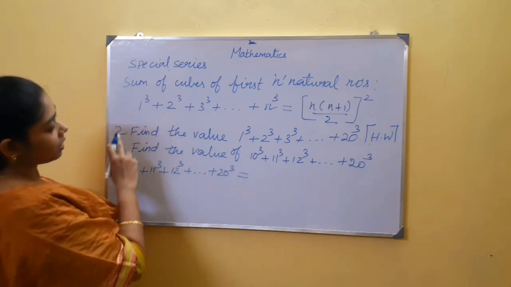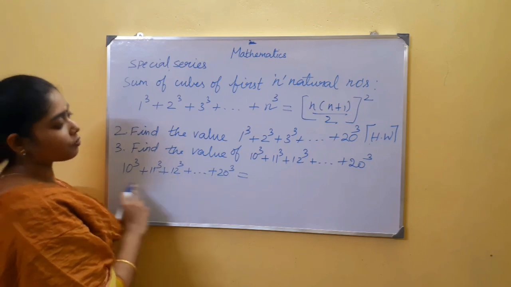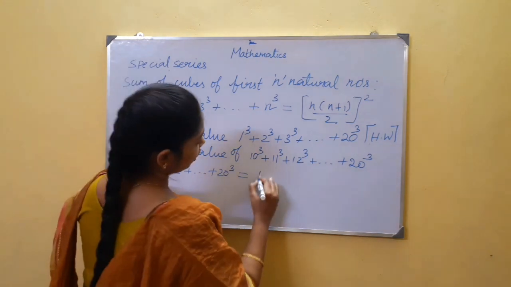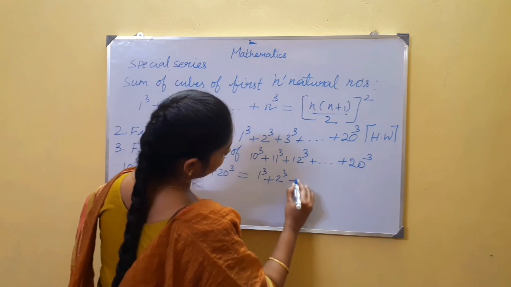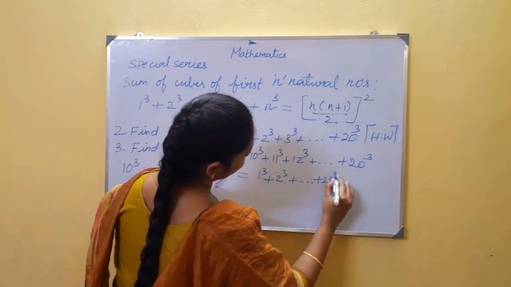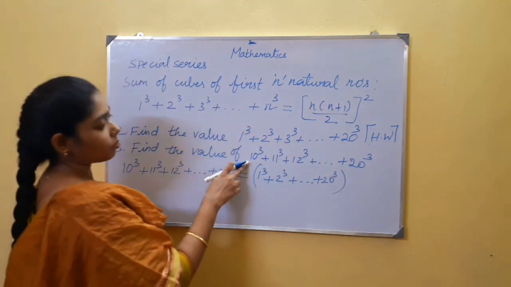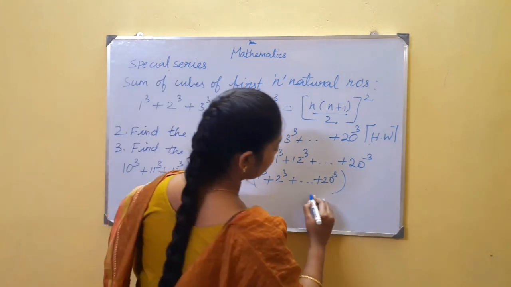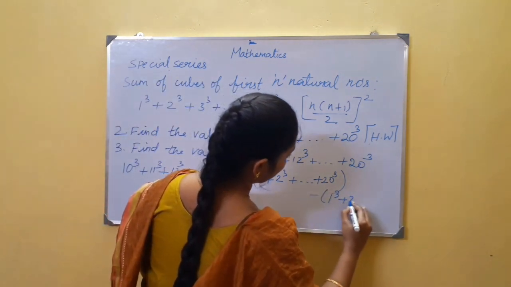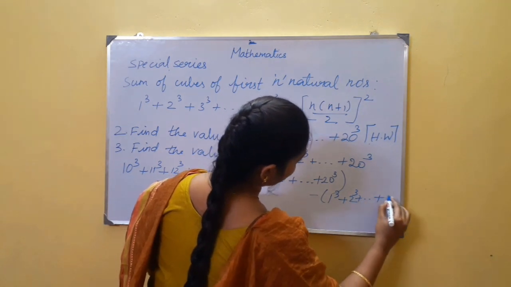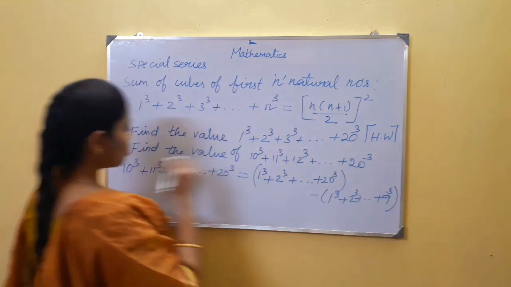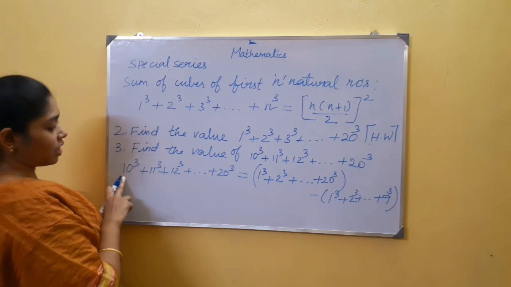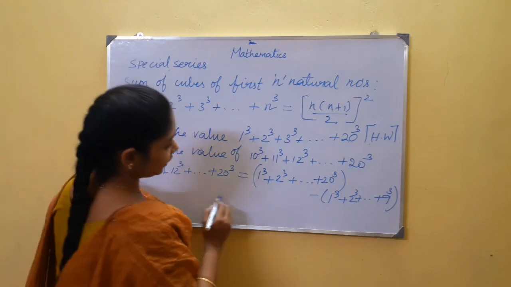Now take sum of cubes of first 20 natural numbers. So the series starts from 10 more. You have to subtract sum of cubes of first 9 natural numbers. This gives you sum of cubes of natural numbers from 10 to 20.